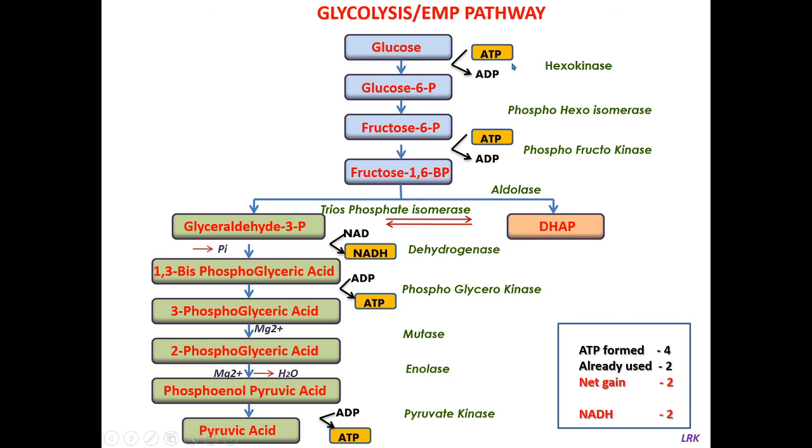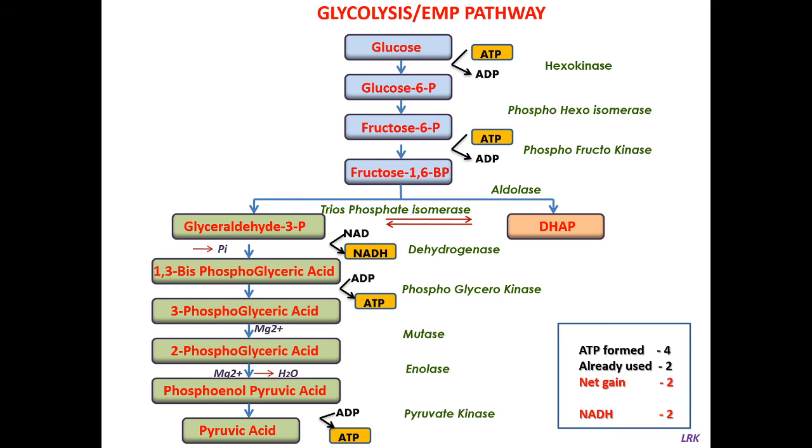The first reaction is phosphorylation reaction, where glucose is phosphorylated to glucose 6 phosphate. Here one ATP is utilized. The second reaction is the isomerization reaction, where glucose 6 phosphate is isomerized to fructose 6 phosphate, and this reaction takes place in the presence of phosphohexoisomerase. So in the next reaction, this fructose 6 phosphate, again it undergoes one more phosphorylation reaction.